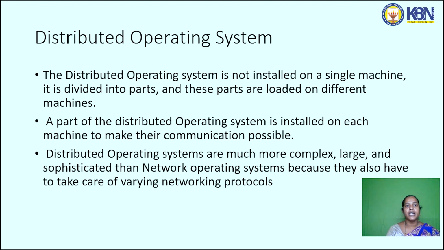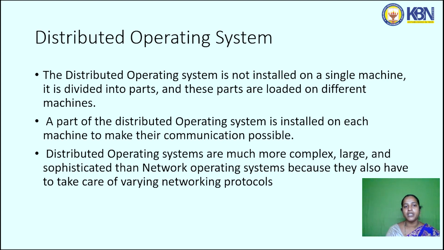Next, coming to the distributed system. Distributed, as the name itself indicates, means we are distributing the operating system. The distributed operating system is not installed on a single machine. It is divided into parts, and these parts are loaded on different machines.